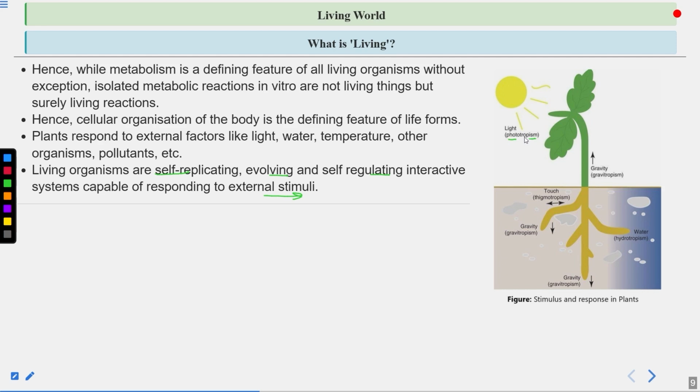So this movement can be positively phototropic or negatively phototropic. Positive phototropic means towards the light, negative phototropic means away from the light. Then, gravitropism is movement of the plant or part of the plant in response to gravity. Then you have thigmotropism, movement of the plant or part of the plant in response to touch.